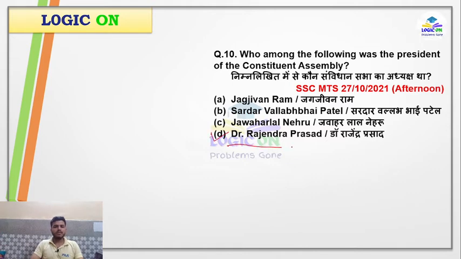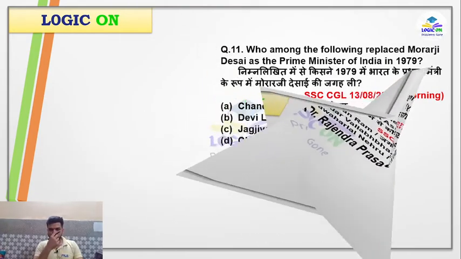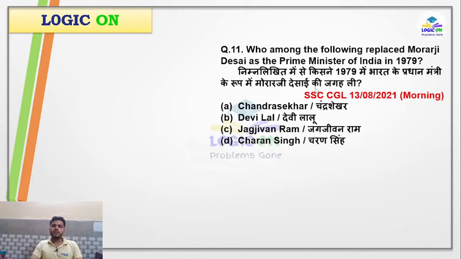Again, these are things which are factual, and you can read them in any of the books, okay. These are completely factual. There is nothing to understand about these questions. Now let's move to the 11th question, which is, who among the following replaced Morarji Desai as the Prime Minister of India in 1979? Again, the same thing I told you, prepare a separate list of all the names of the vice presidents, presidents, and prime ministers in a chronological order.